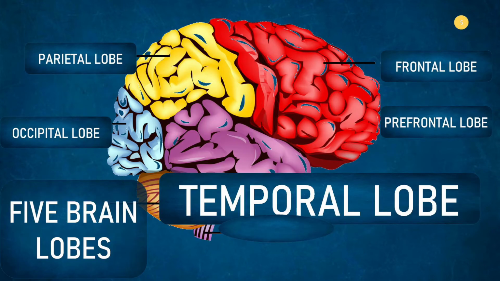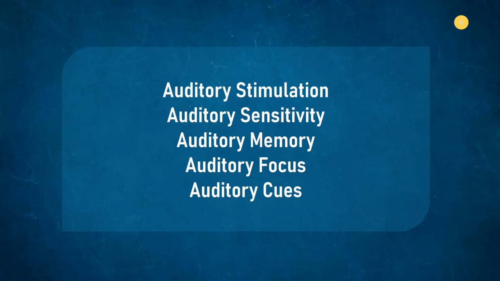The second lobe is the temporal lobe, and this deals with the left and right ring fingers, which talks about auditory stimulation. How are your ears a trigger to your brain? People with a high temporal lobe have high auditory stimulation, high auditory sensitivity, a good auditory memory, and they are able to focus based on the auditory input they get. Auditory cues help them to live their lives more effectively. When this is dominant, these are people who are always triggered based on what they hear.